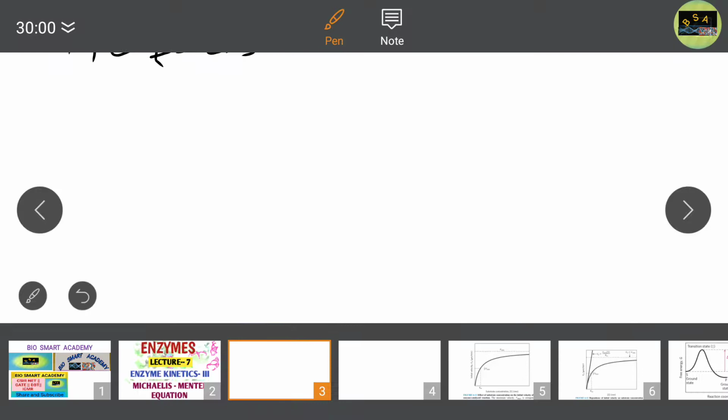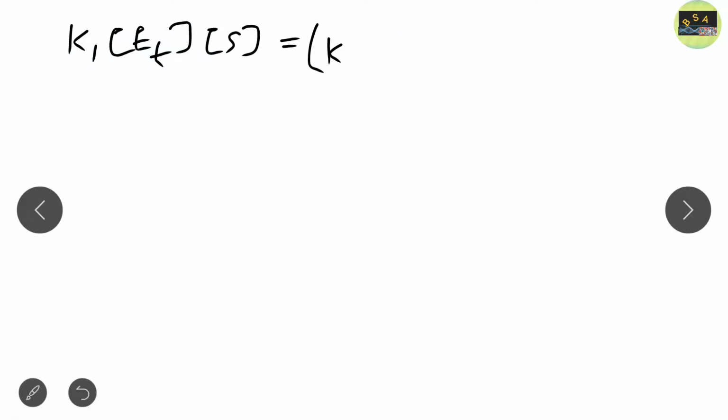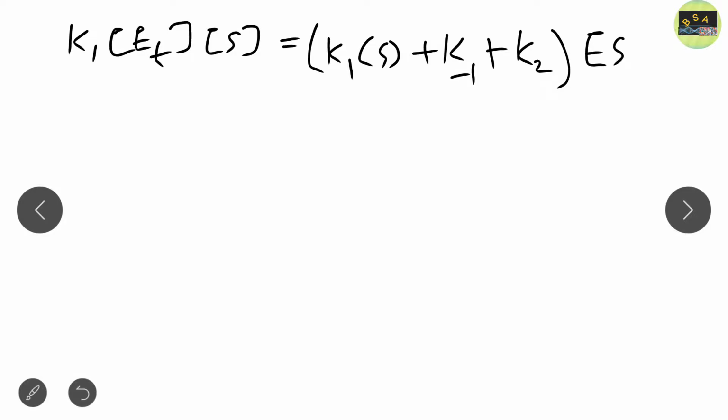If you see the next equation, we get the final equation after adding the term with k1. The equation is k1 ET and substrate equals k1 substrate plus k minus 1 plus k2 ES, we add all this. Now we have to solve this equation for ES. So we put ES here. We solve this equation for ES, so what do we get?